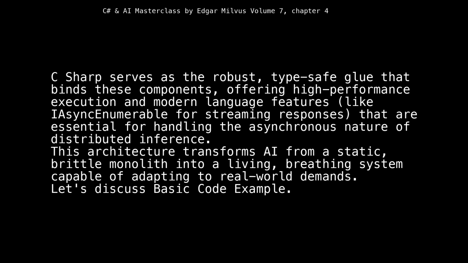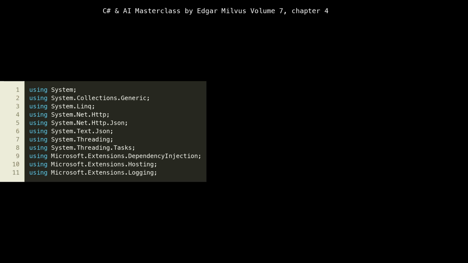Let's discuss the basic code example. We begin by importing necessary namespaces.